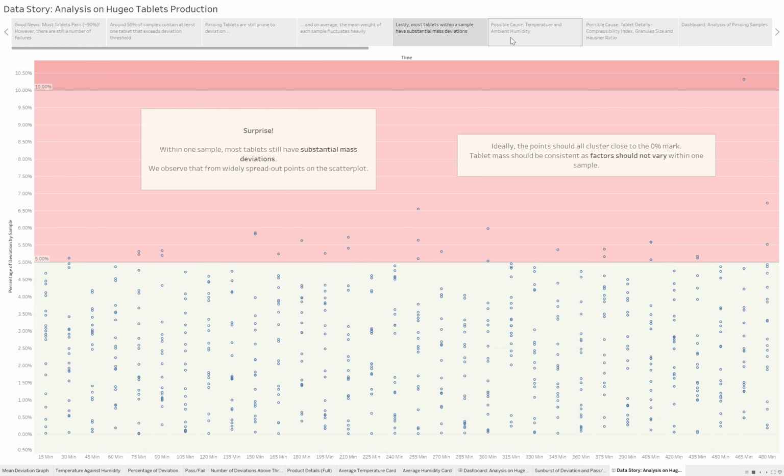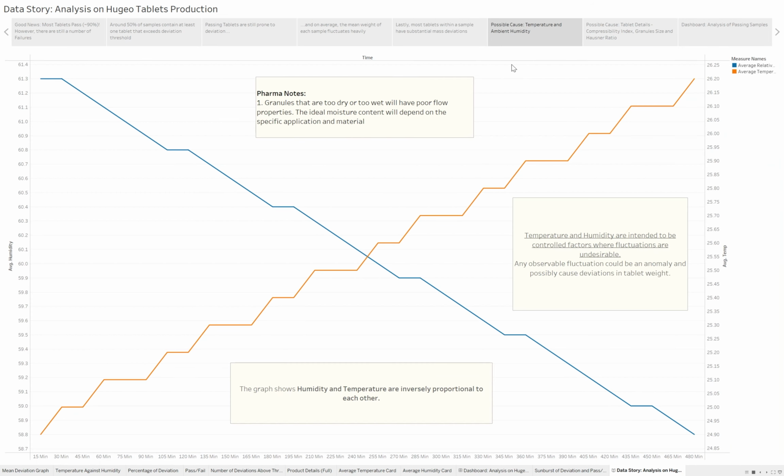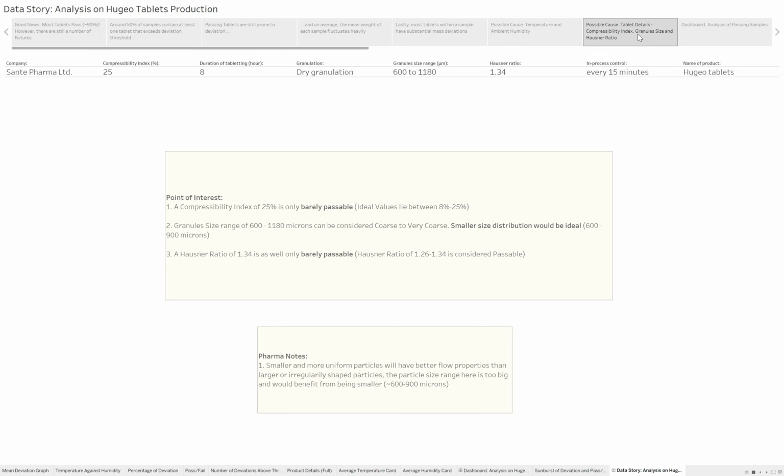Next, we look at the possible causes of this issue, starting with temperature and relative humidity through this double line chart. We find that the numbers for these two factors over time is not ideal, as the temperature and humidity are inversely proportional to each other and increase or decrease over time. However, they are intended to be controlled factors and are not supposed to happen at all, and any fluctuation observed can be taken as an anomaly and a possible cause of deviations in tablet weight, of which we'll be looking closer into moving forward.